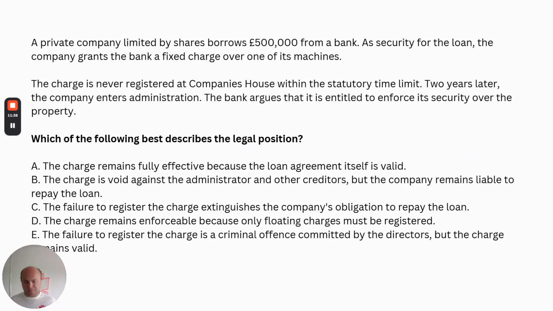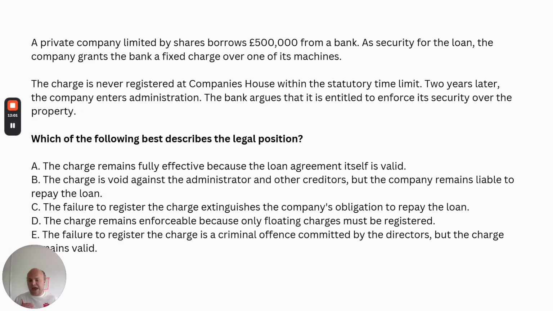So we've applied that to the facts to state that the position will be the bank cannot have any claim to this security. They will rank as an unsecured creditor. It's therefore void against the administrator and other creditors, but the underlying loan is still repayable. And that means that the answer is going to be B.